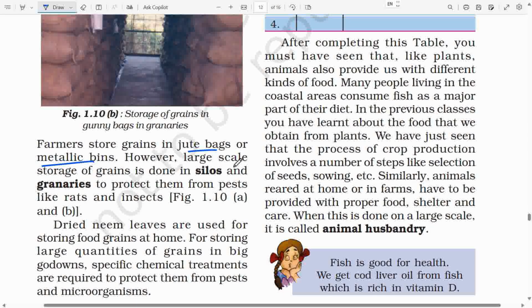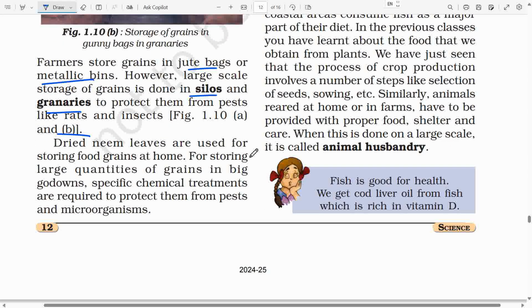However, large-scale storage of grains is done in silos and granaries to protect them from pests like rats and insects, as shown in figure 1.10a and b. Dried neem leaves are used for storing food grains at home. For storing large quantities of grains in big godowns, specific chemical treatments are required to protect them from pests and microorganisms.